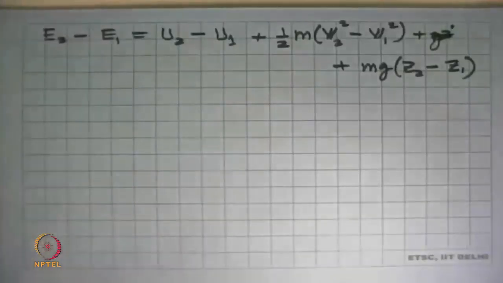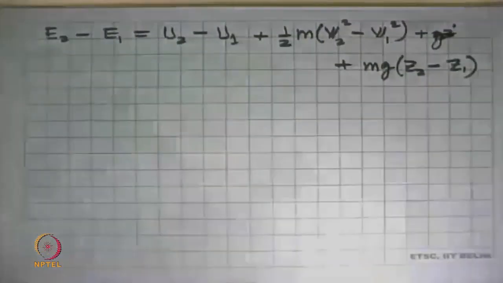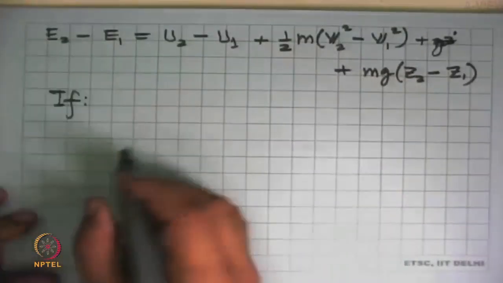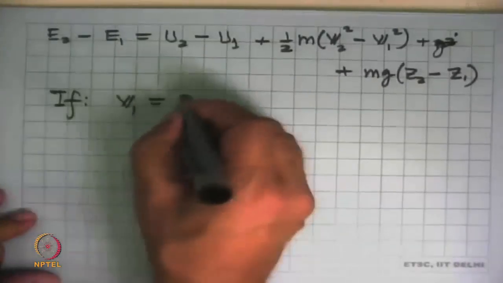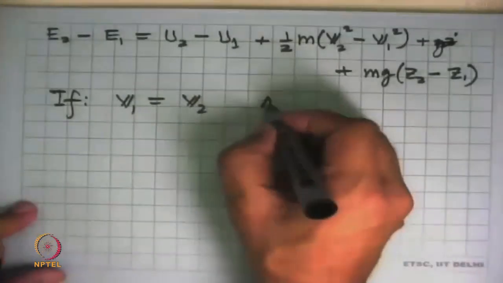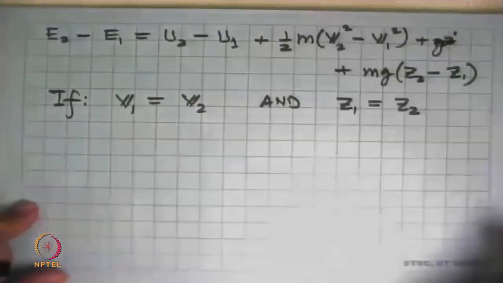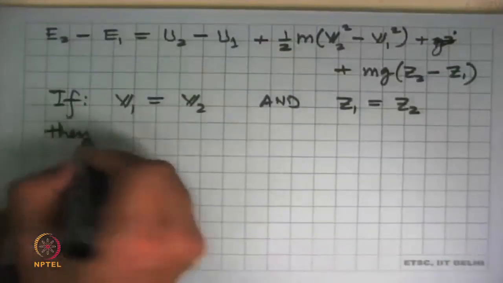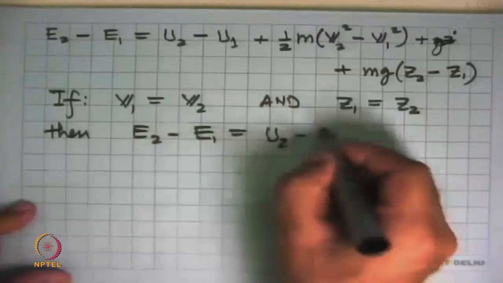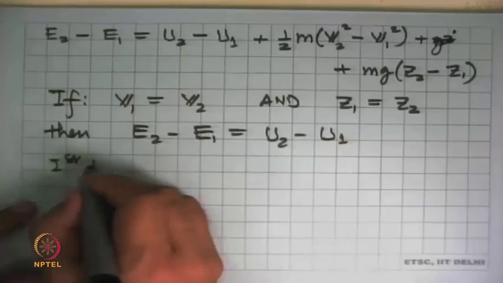For that to be true, this term has to be 0, this term has to be 0. That means if and only if V1 is equal to V2, that means the velocities in the two states are equal and their elevations remain unchanged, then E2 minus E1 is equal to U2 minus U1, and then the first law statement is